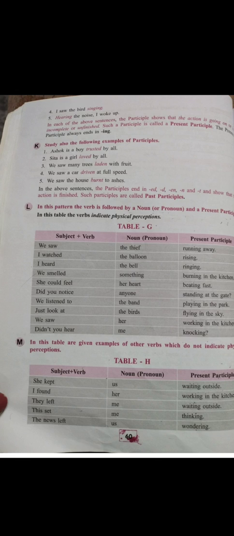You tally up both the things and you'll come to know. Table number G says subject plus verb followed by noun or pronoun and present participle, but it changes according to the physical perception and it indicates the physical perception. And in table number H, it does not indicate the physical perception.